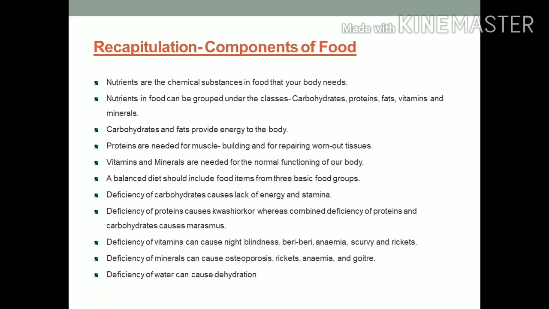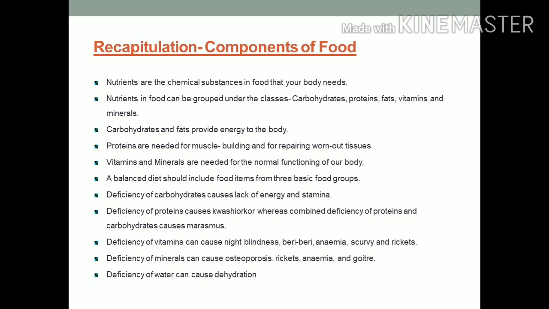Carbohydrates and fats provide energy to the body. Proteins are needed for muscle building and for repairing worn out tissues. Vitamins and minerals are needed for normal functioning of the body. A balanced diet should include food items from three basic groups of food.